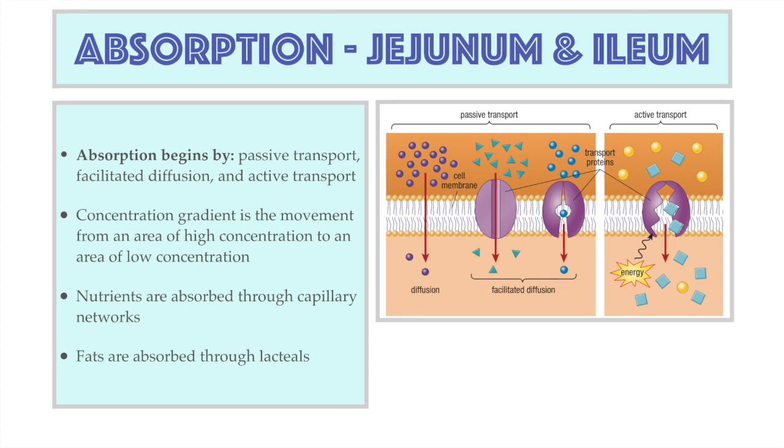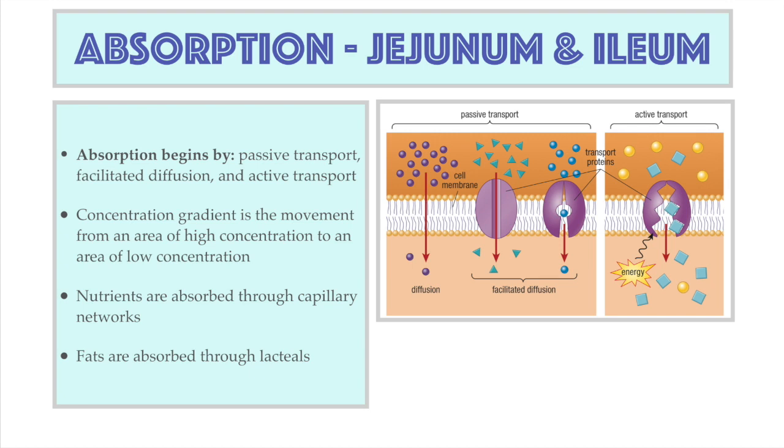Facilitated diffusion is the diffusion of molecules across a cell membrane using a transport protein embedded in the cell membrane. Transport proteins guide diffusion for certain substances using the concentration gradient. Another form of diffusion is active transport, the movement of materials through a cell membrane using energy from the cell.